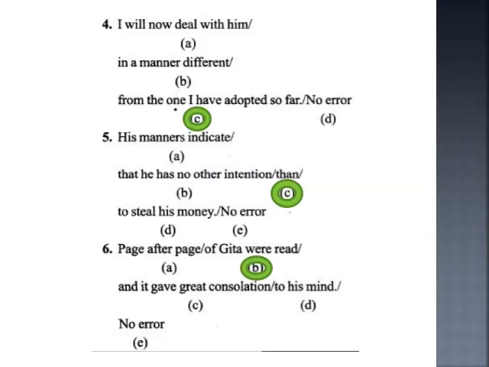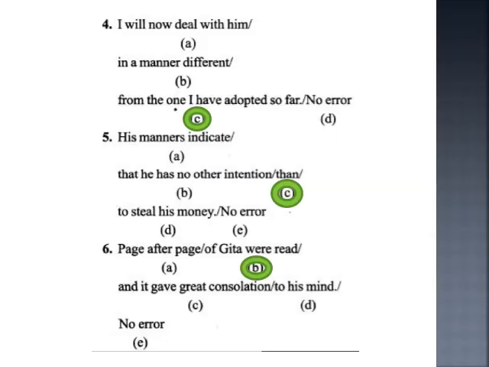Question number 6. Page after page of Gita were read, and it gave great consolation to his mind. No error. So what is the error here? Of Gita were read. Page after page of Gita. Remember, here it is referring to Bhagavad Gita. And Bhagavad Gita is a sacred book. It's a holy book. And in the case of a holy book, we have to use article the. So the Gita.